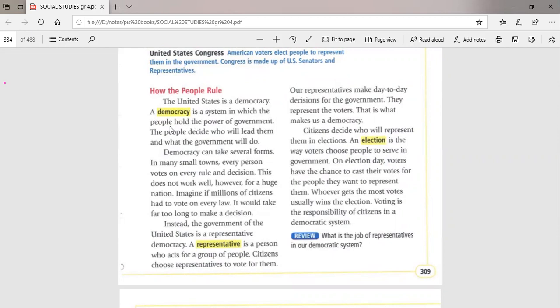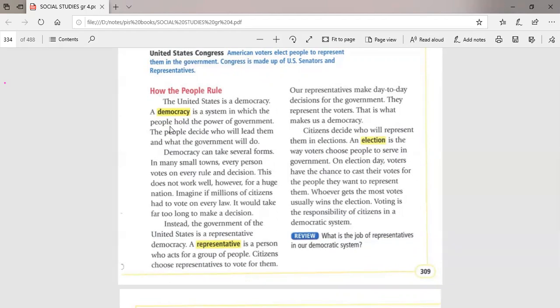It's not a kingdom. Okay, we have a king, and when the king dies, his son will be the king, and when this king dies, his son will be the king, and so on. It's like a cycle. The leaders of the country will be from the same family. No. Okay, America is a democracy. So the people hold the power, and they choose their leader. When this leader stays for a period of time, another leader comes. And when this new leader stays for a period of time, a third leader comes, and so on.